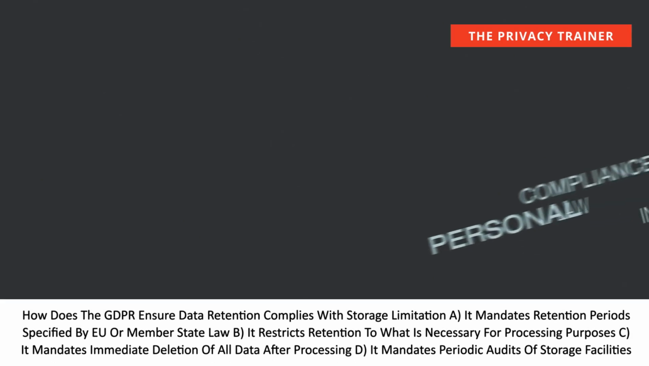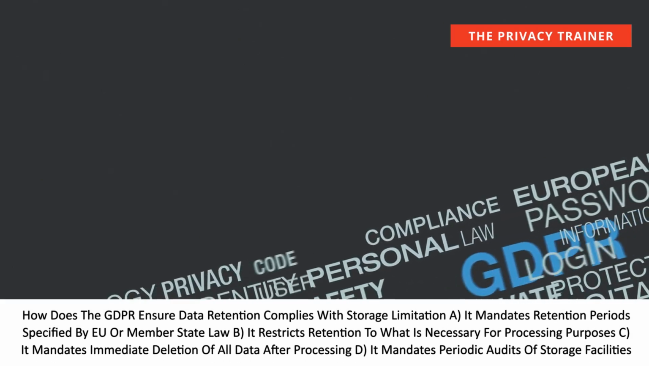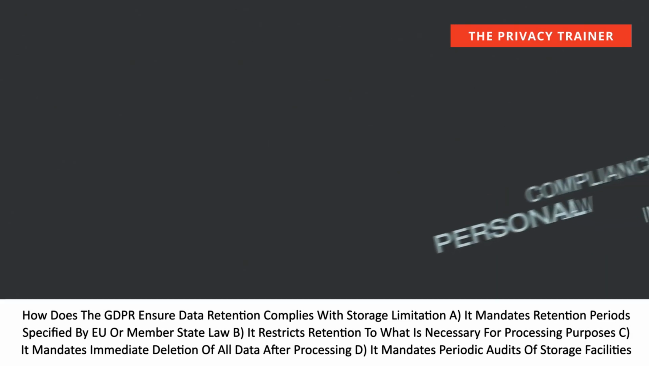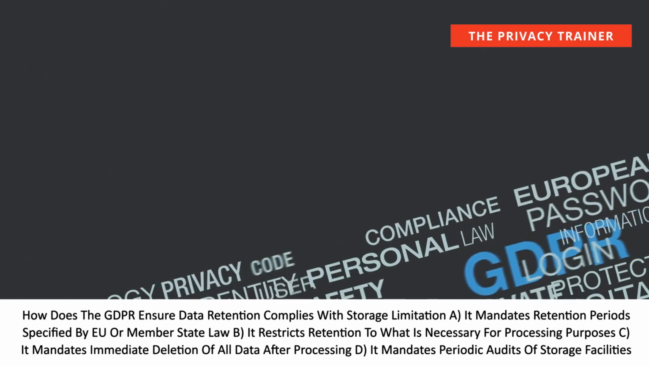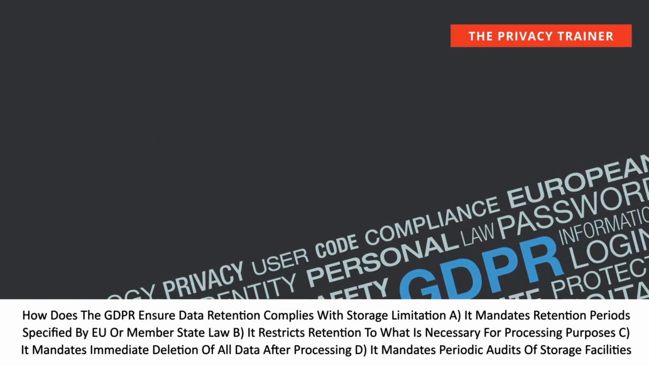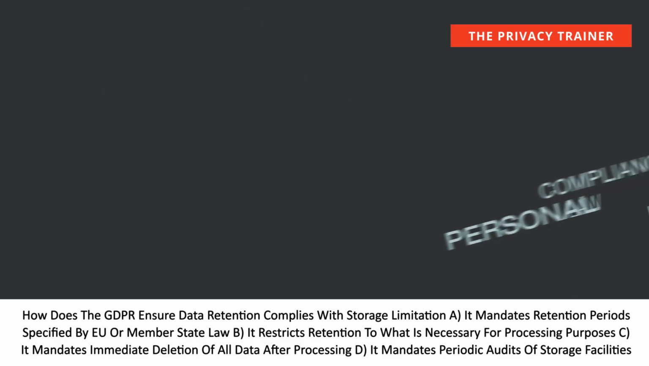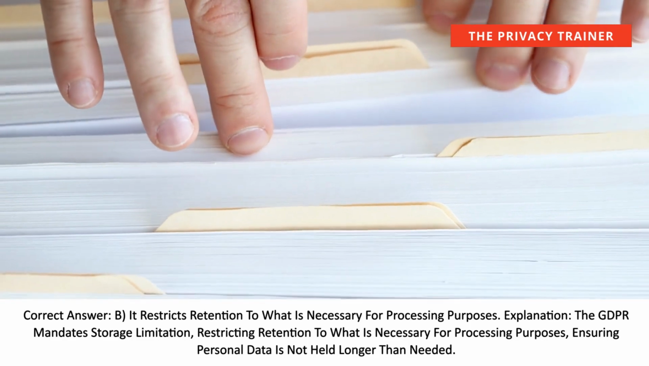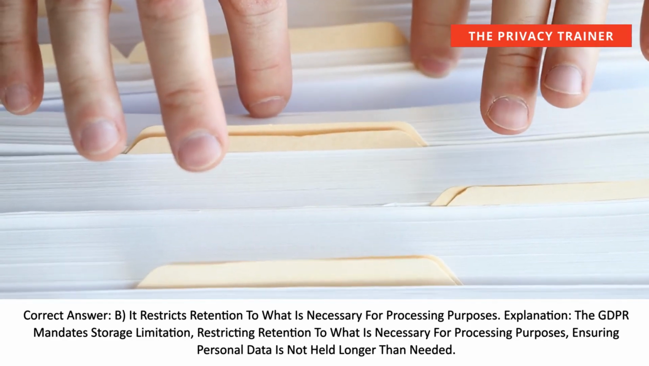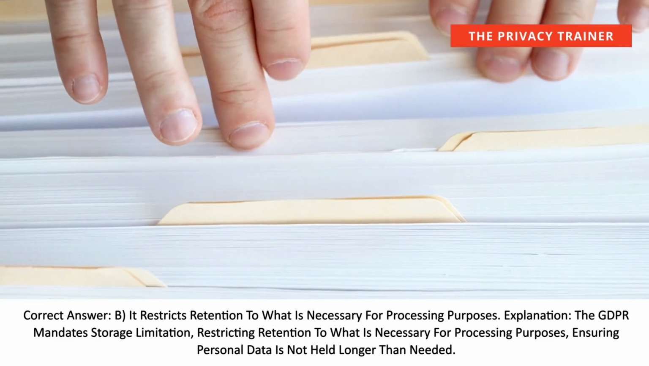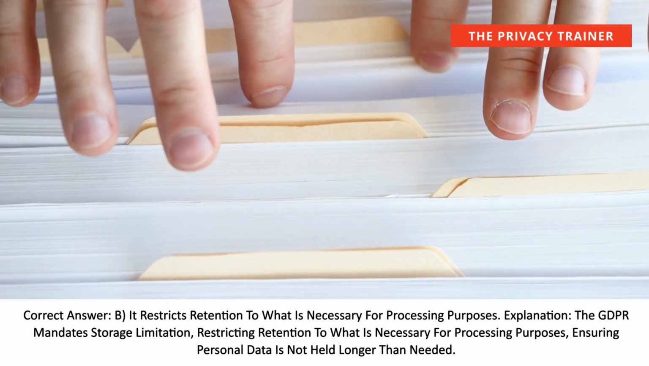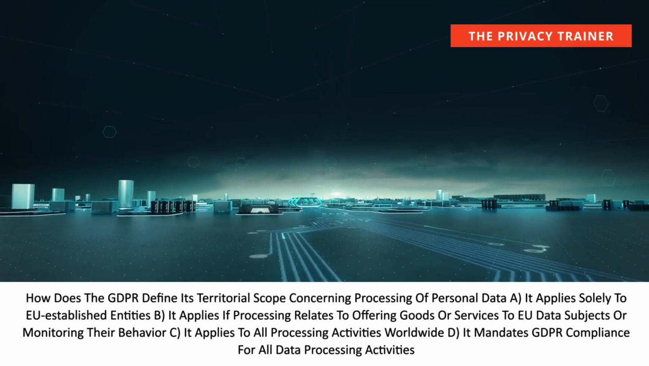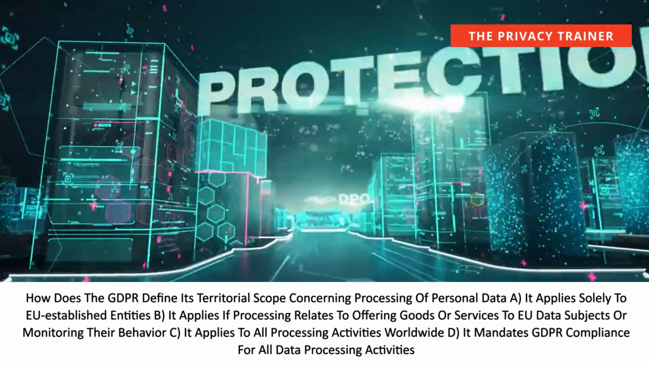How does the GDPR ensure data retention complies with storage limitation? A. It mandates retention periods specified by EU or member state law. B. It restricts retention to what is necessary for processing purposes. C. It mandates immediate deletion of all data after processing. D. It mandates periodic audits of storage facilities. Correct answer: B. It restricts retention to what is necessary for processing purposes. Explanation: the GDPR mandates storage limitation, restricting retention to what is necessary for processing purposes, ensuring personal data is not held longer than needed.